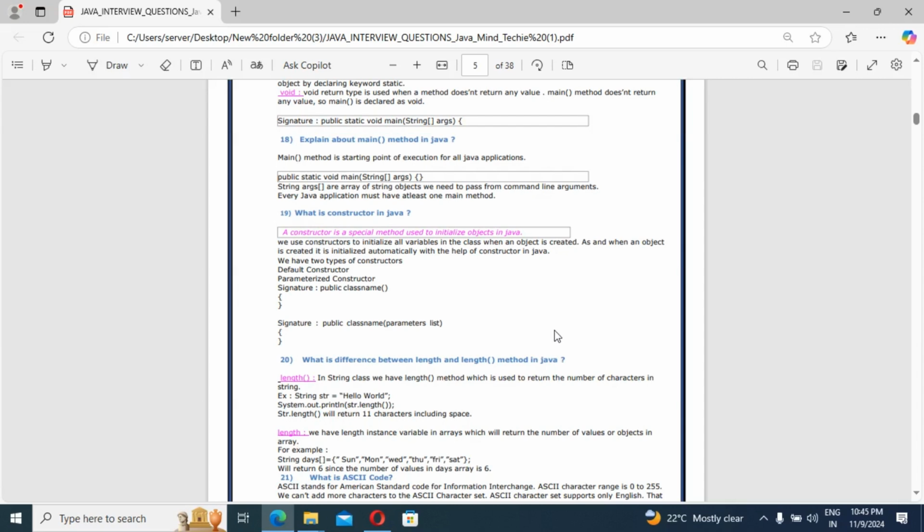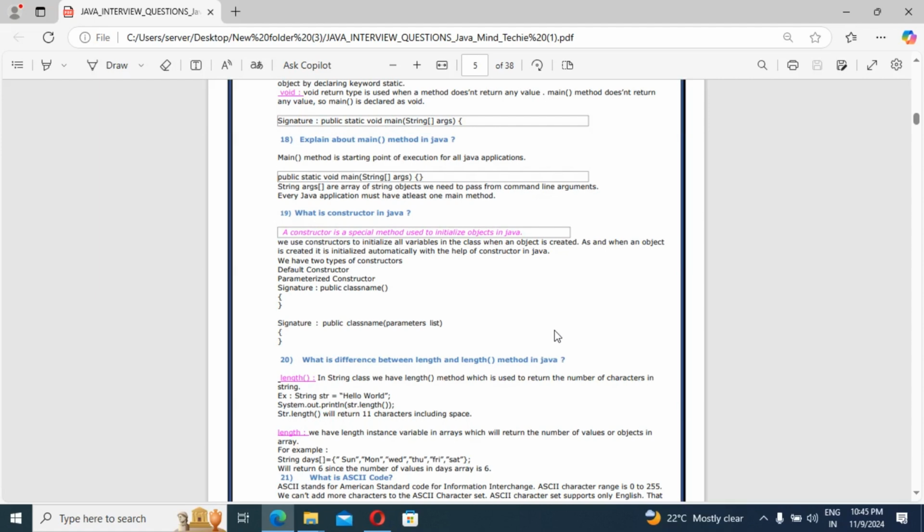Already I mentioned. Default constructor means if we don't create any constructor in our class, JVM will create a zero parameter constructor by default. But if we want it explicitly, we need to create a parameter constructor as per your requirement. Correct, guys? So the constructor name is the same as our class name.